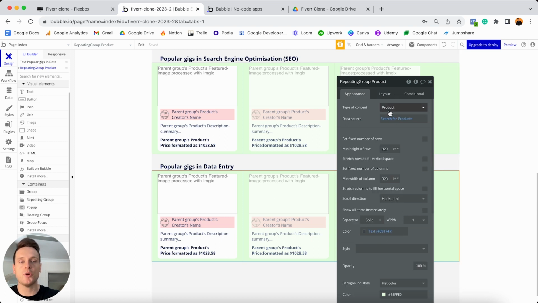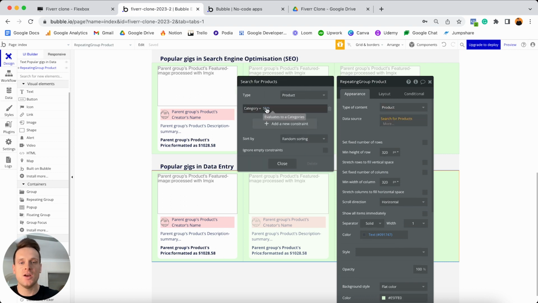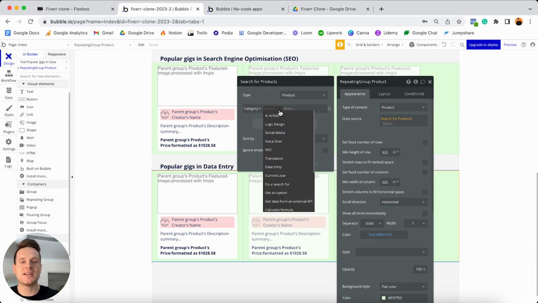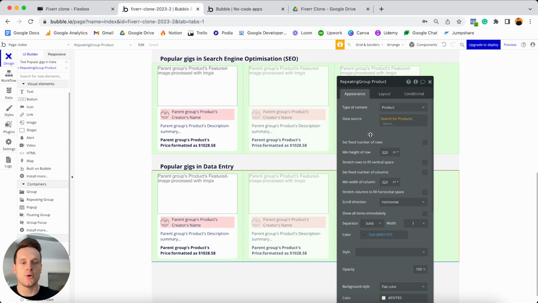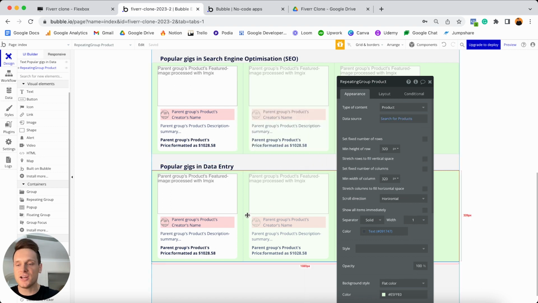you may remember that for this repeating group, we're searching through a list of products where the category was SEO. So all I'll need to do here is update the category. So I can now search for all of the products where the category is data entry, and I can choose to close that. And look, if you wanted to display any additional categories on your homepage, you could do exactly what I've just shown you. You could easily make a copy of the repeating group and update the data source, and it would work perfectly fine.